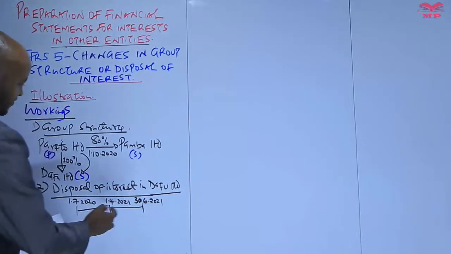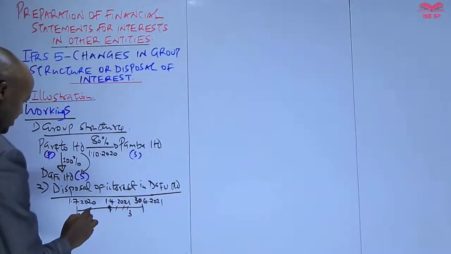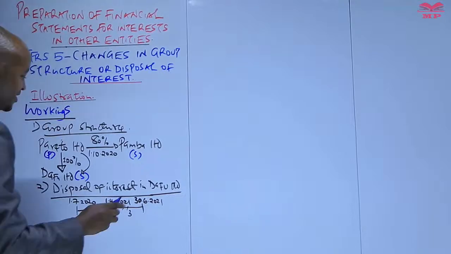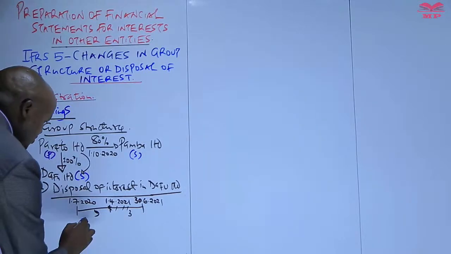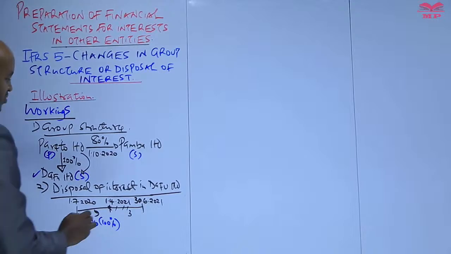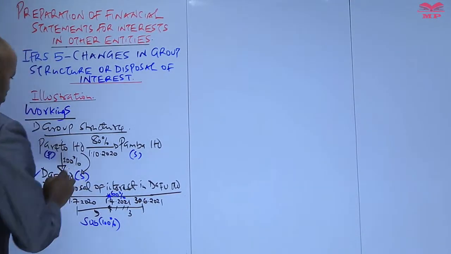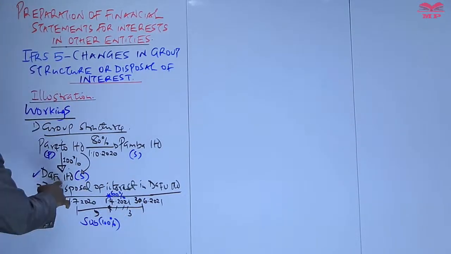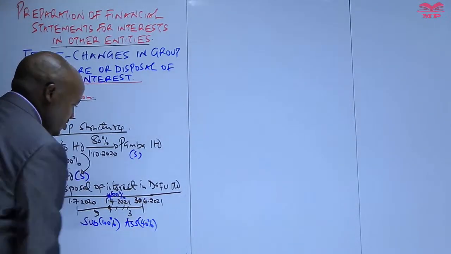So how many months do we have here to the date of consolidation? We have April, May, June. So here we have 3 months, and automatically here we have 9 months. So what that means is that for the first 9 months, this particular company, Dafu, was a subsidiary, because in the first 9 months the parent company had 100% shareholding. But on this date, the parent company disposed of 60% of its shareholding in Dafu. So the parent company retained 40% shareholding in Dafu, and therefore Dafu in the last 3 months was an associate.